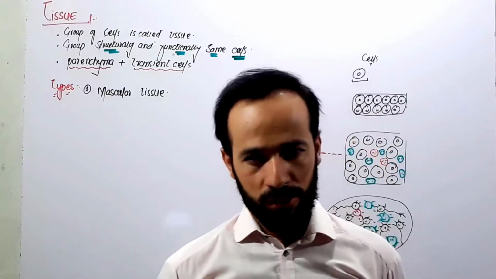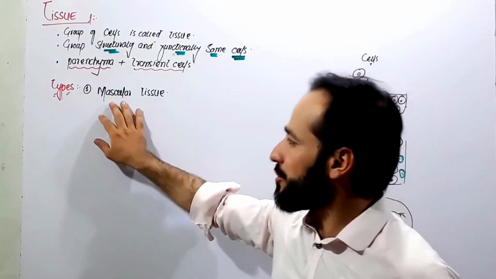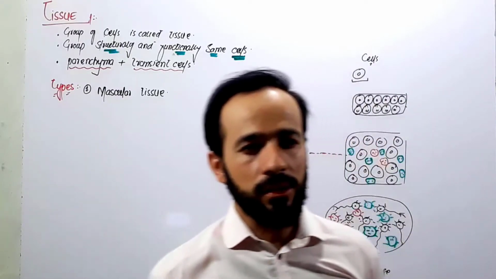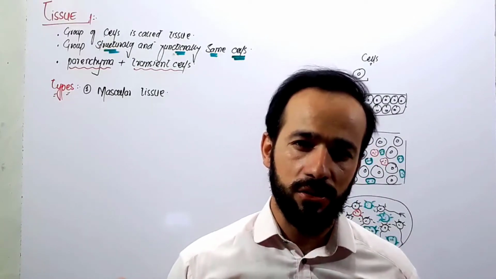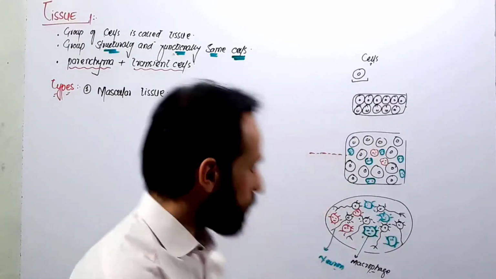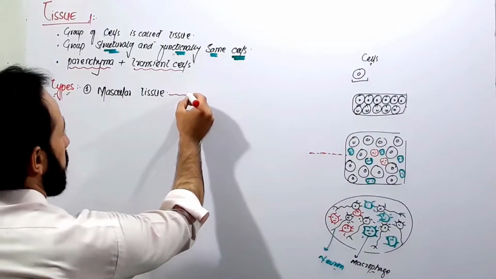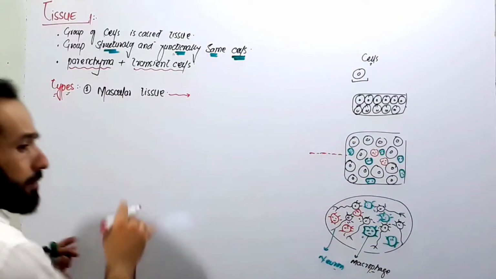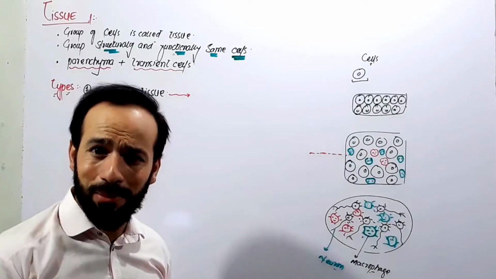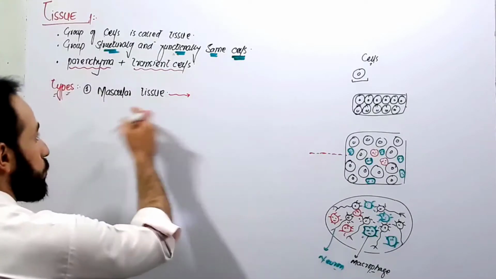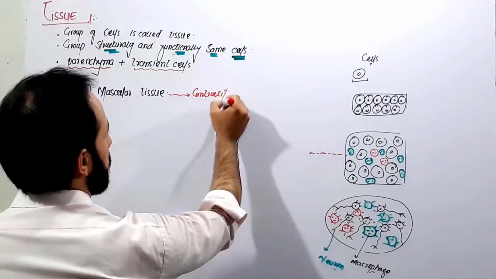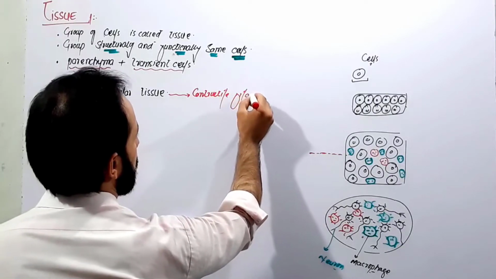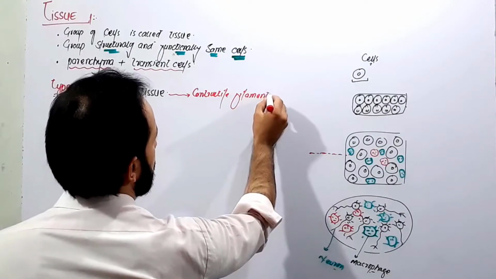Why do we call it muscular tissue? Because this tissue in our body has certain contractile filaments which show contraction and relaxation phenomena, right? So what is muscular tissue? This is a tissue in our body, and I will discuss it later in big detail, don't worry. A tissue which contains contractile filaments, right friends? Contractile filaments.